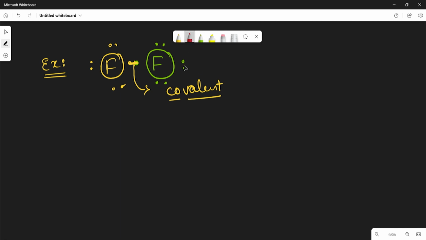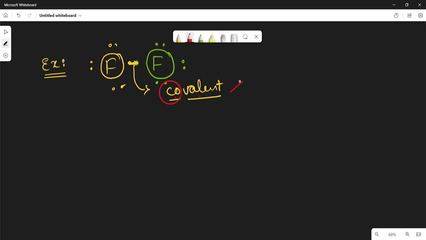Here in covalent, co is used to indicate when things are equal or joined. Covalent means coexist, for example cooperate. Here each atom contributes 1 electron from the valence shell for bonding. That is why the name is given as covalent, which means equal valence electron contribution.